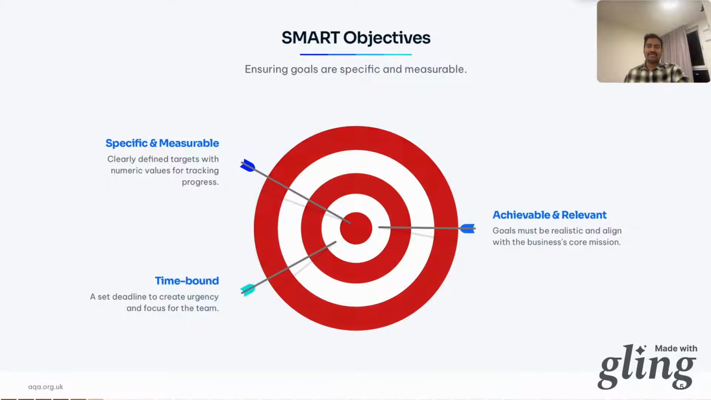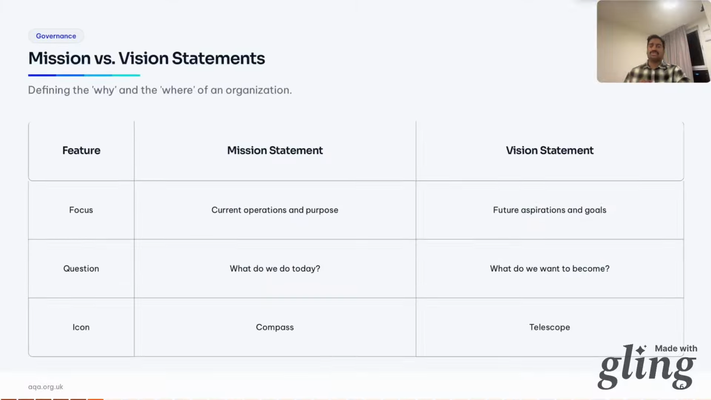Now let's understand the difference between mission and vision statements. Two terms that often get confused: mission and vision. The mission, see the M, what moment are you? The mission is about today, what the business does at this moment, its purpose.